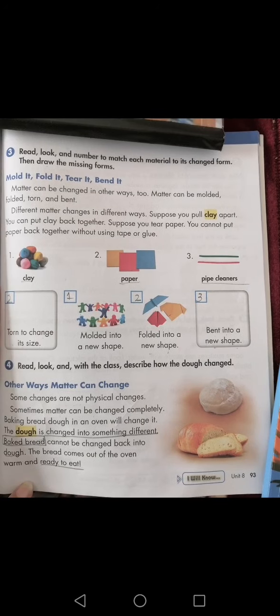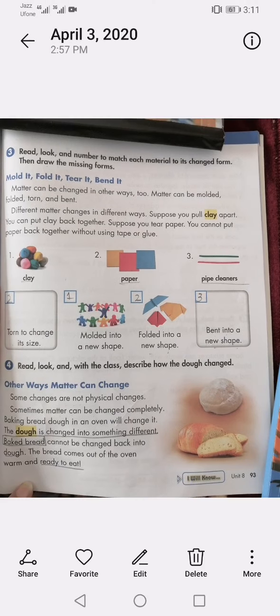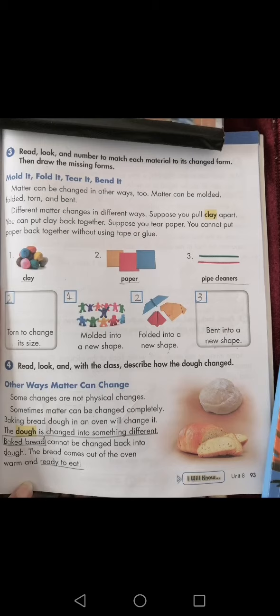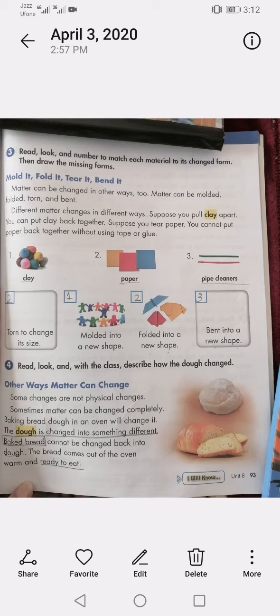Now come to page number 93. Read, look and number to match each material to its changed form. Then draw the missing form. Okay, mold it, fold it, tear it and bend it. What we can do with matter is that we can mold it into different shapes, fold it, tear it and bend it. Matter can be changed in other ways too. Matter can be molded, folded, torn and bent. Different matter changes in different ways.